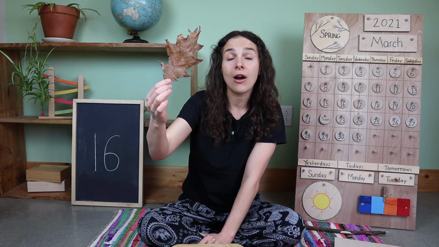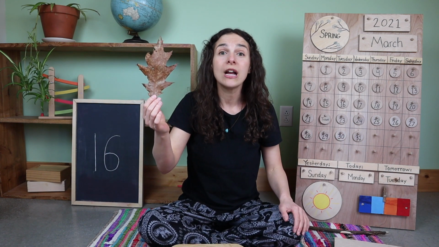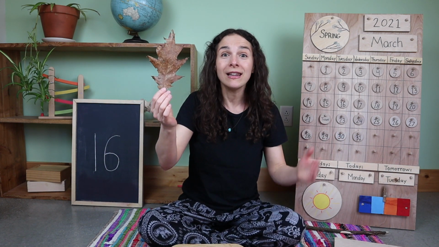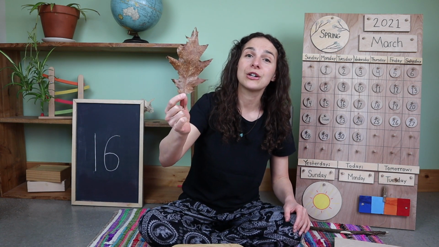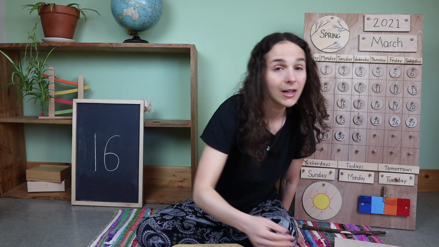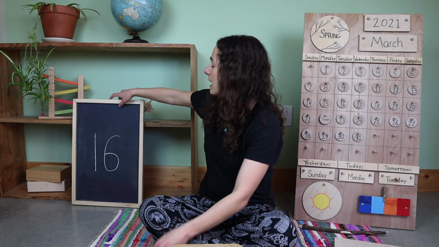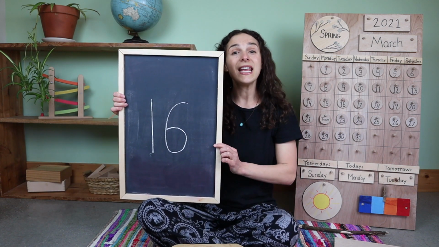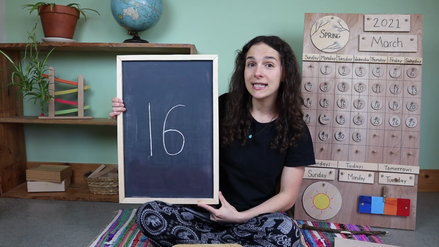It stayed on the ground through the autumn, even through the winter, and now that it's spring, soon new green leaves will start to grow on the red oak tree. Leaf starts with the letter L. Now, because we have a new week, we have a new number to learn. This is another double-digit number. Do you know what number this is?